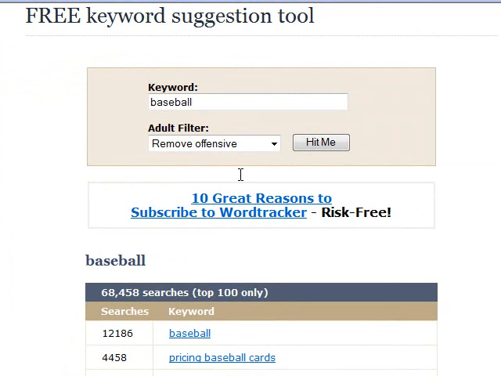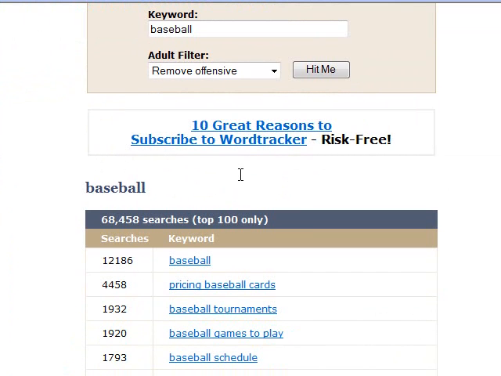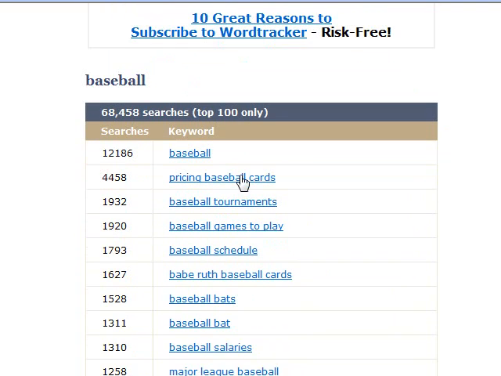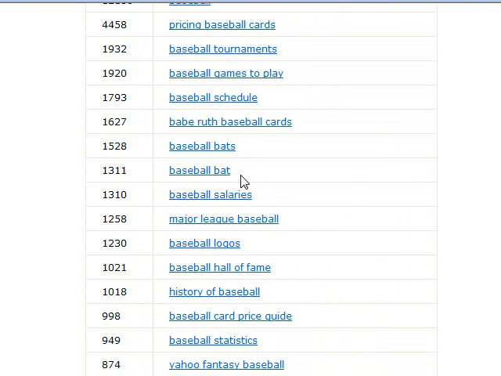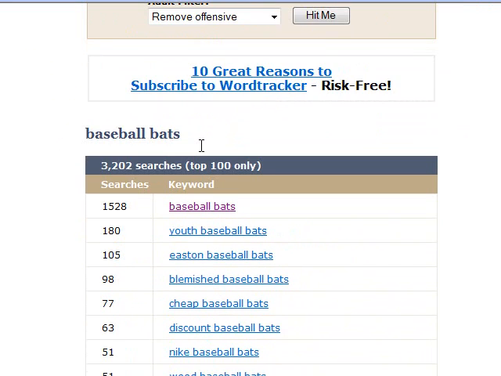Now we're back at the Word Tracker tool. And now we pasted this list in. Notice I didn't take time to really sort through this at that point. I just pasted it in there. Now I'm going to come back and I'm going to look for relevant terms. Okay, for example, baseball bats. Now I'm going to click on that versus baseball bat because I notice it gets more searches. That's going to, in essence, redo my search. You notice I got baseball bats in my keyword now.